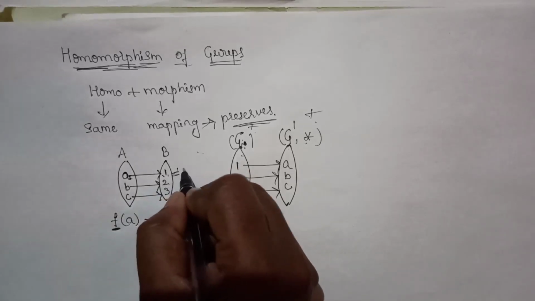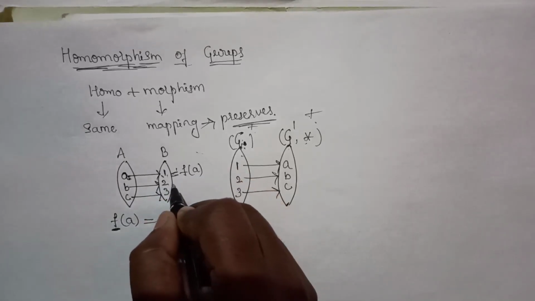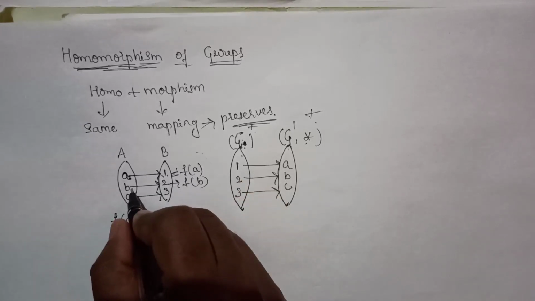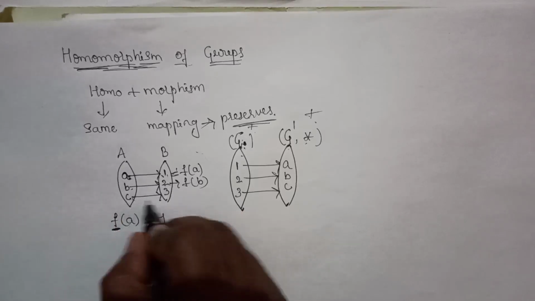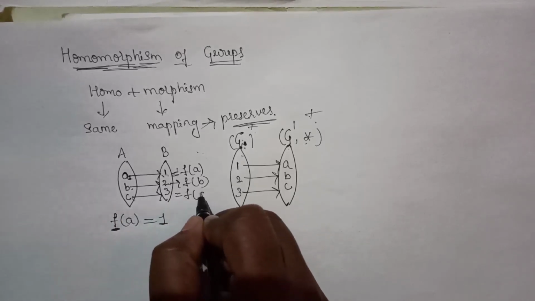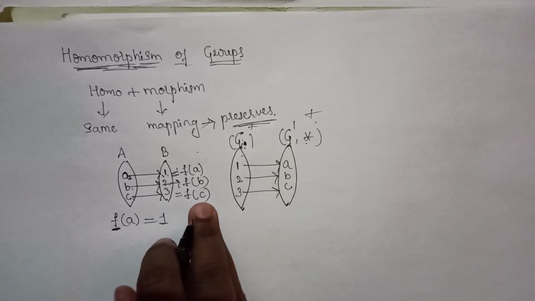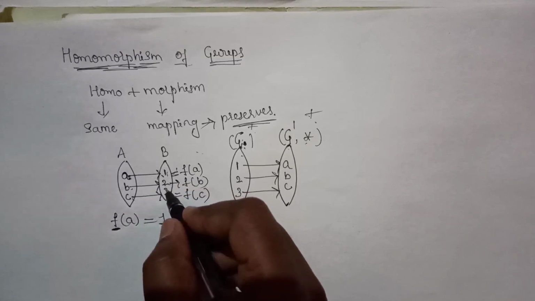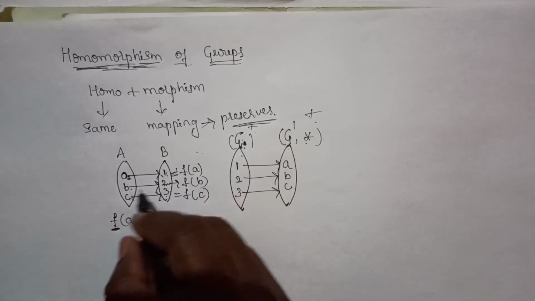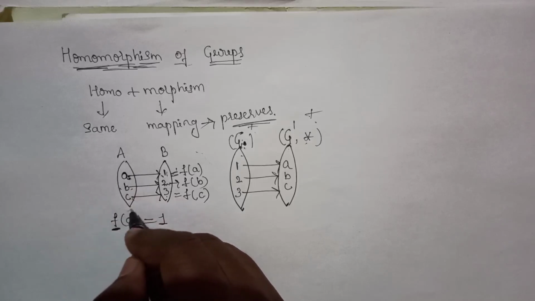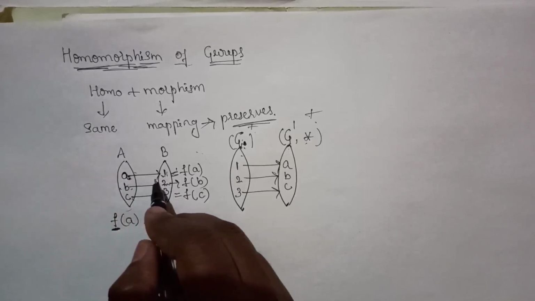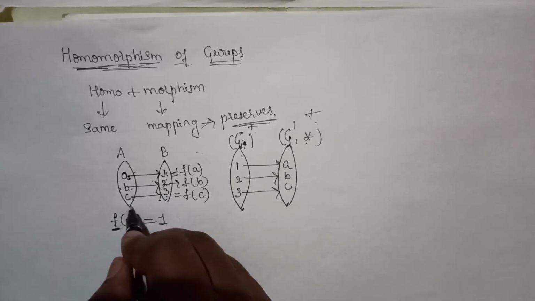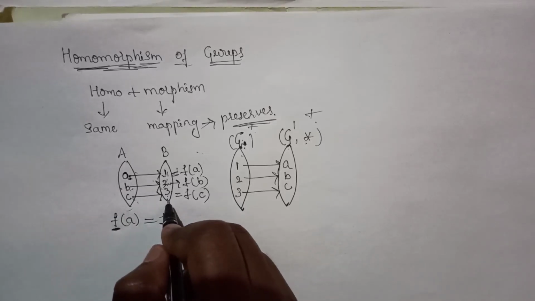So 1 is the image of A. Similarly 2 is the image of B because B maps with 2, and 3 is the image of C. All the elements in the second set are called the images, and these are called the pre-images. A is the pre-image of 1, B is the pre-image of 2, and C is the pre-image of 3.